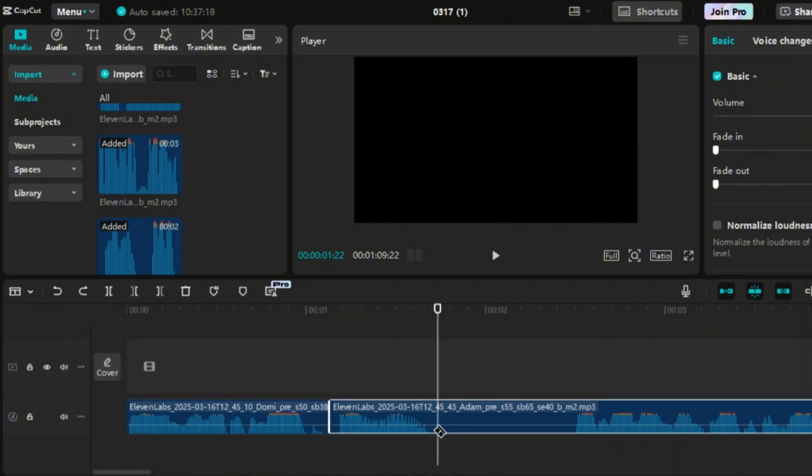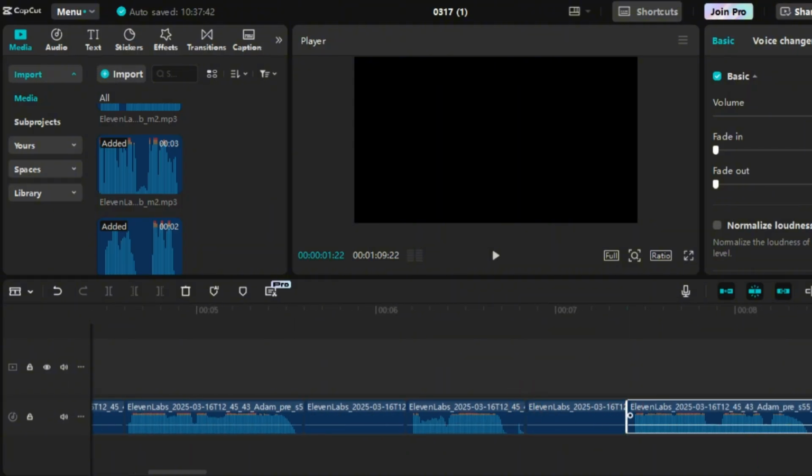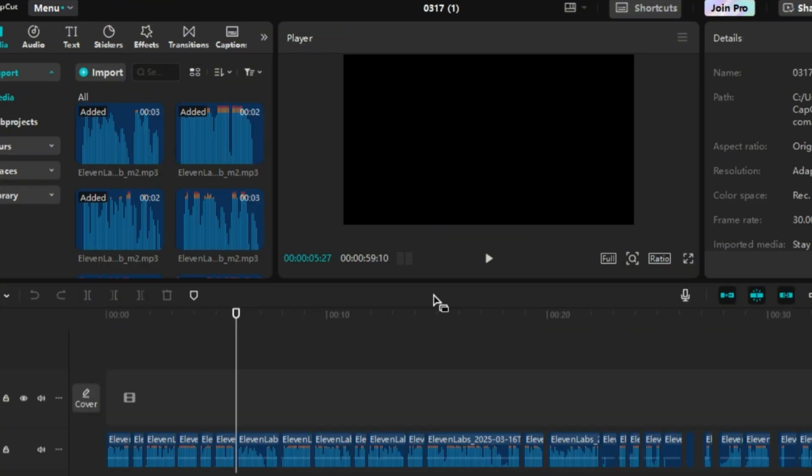Now, instead of pressing the split key repeatedly on the keyboard, simply click on the specific part of the audio file where you want to split it. Start by selecting the beginning of the segment, then click on the endpoint. This way, each click will split the audio without having to use the keyboard shortcut. Once all the gaps are split, you can simply delete the unnecessary parts. After splitting, make sure to align all the audio files together, ensuring that the total duration doesn't exceed 1 minute.